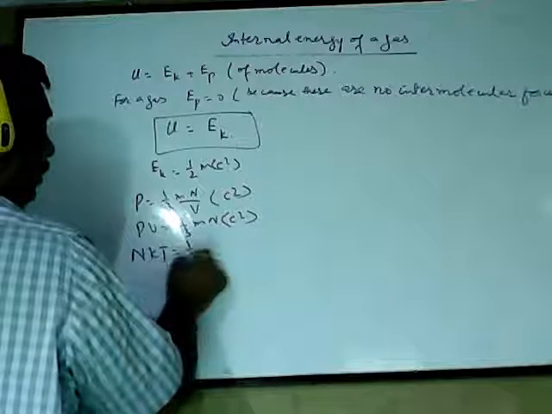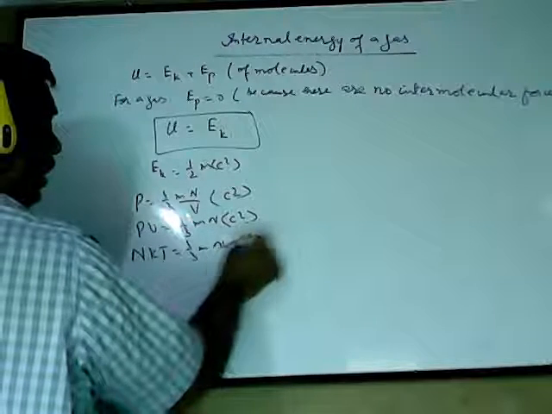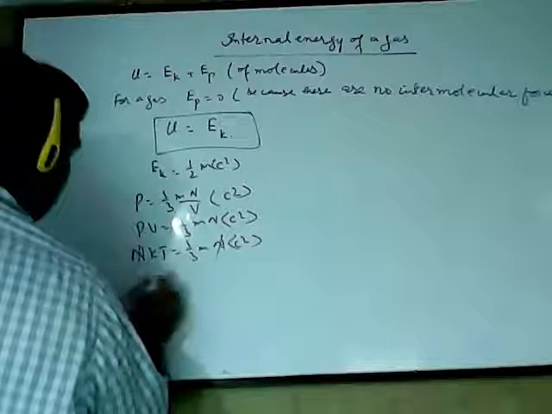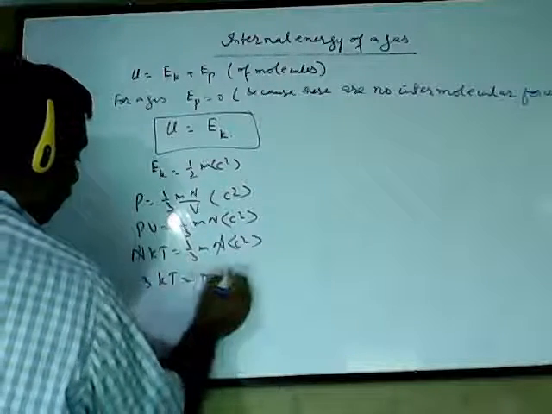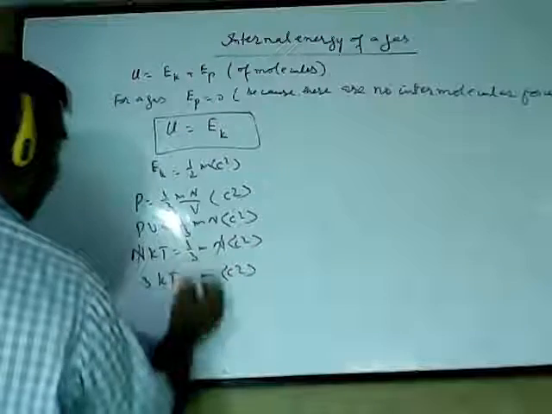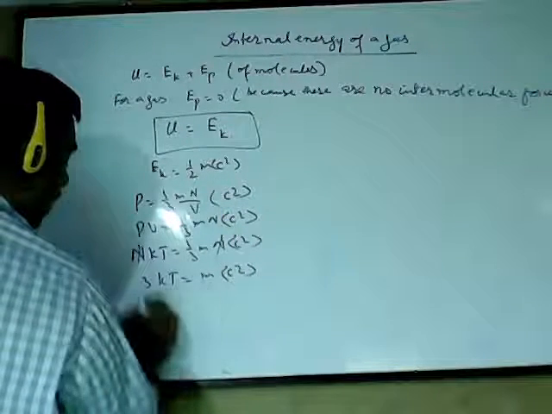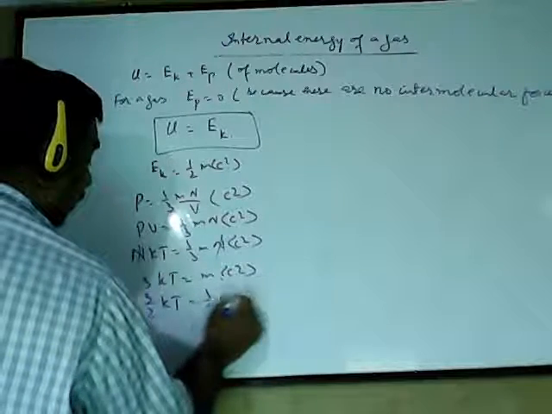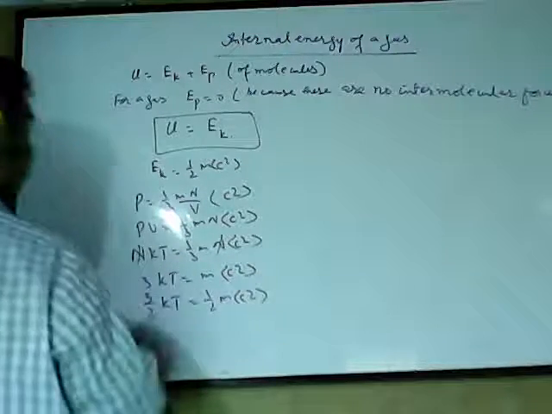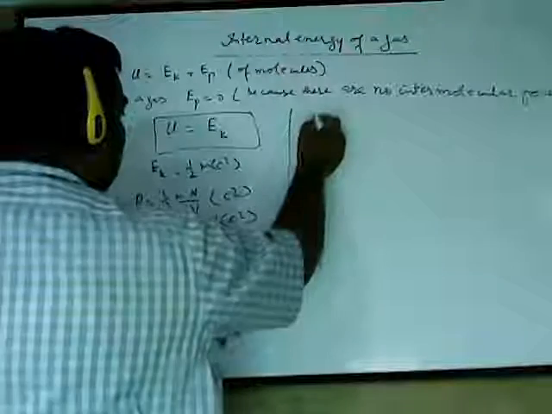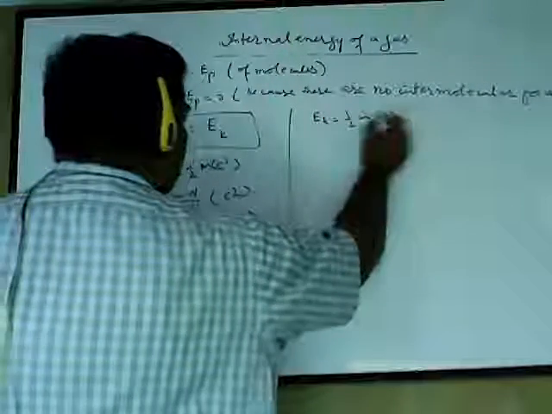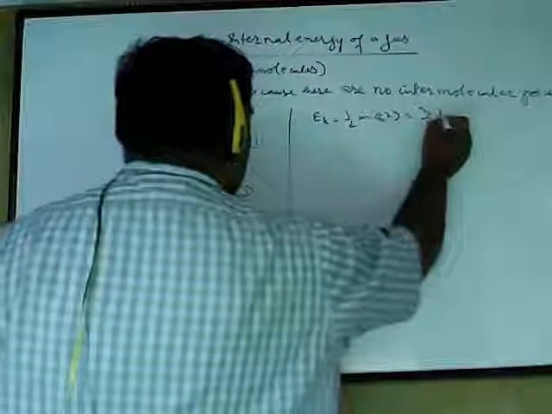So this is 1 upon 3 mn c square average, n is cancelled with n, 3 comes here, this becomes 3kT is equal to mc square. I want here 1 upon 2, because 1 upon 2 mc square, so this will be 3 upon 2 kT is 1 upon 2 mc square. This means that kinetic energy, which is equal to 1 upon 2 mc square, is equal to 3 upon 2 kT.